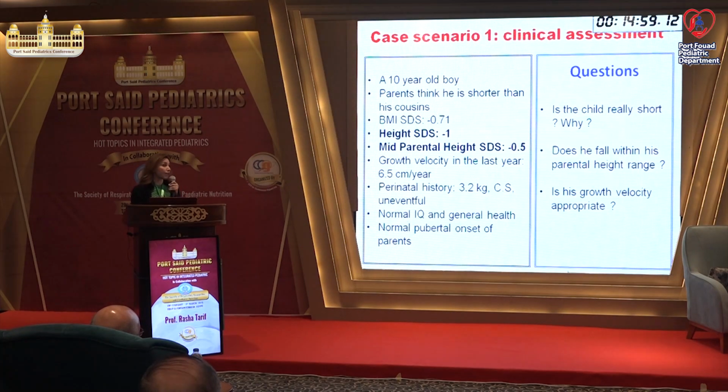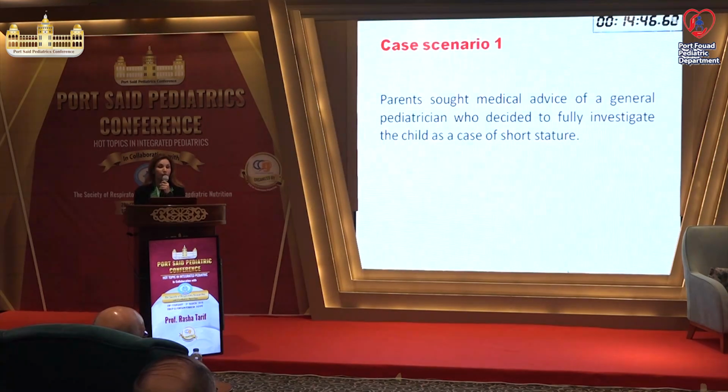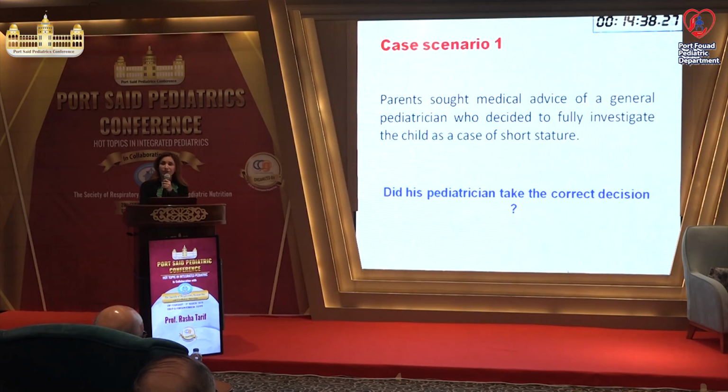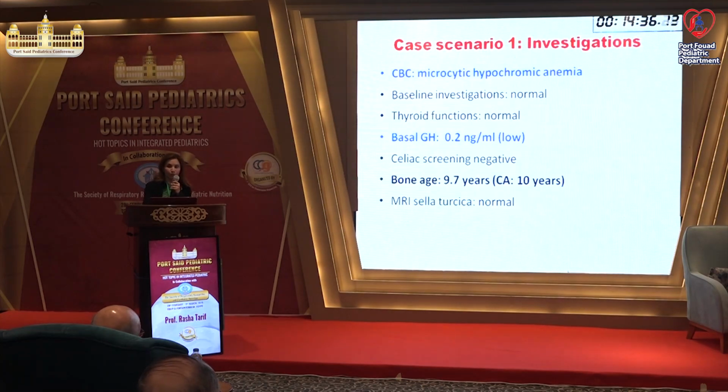Is his growth velocity appropriate? Yes. The normal is 4.5 centimeters and he is achieving 6.5. He's growing okay. Does he need to be fully investigated? Shall we do all the tests for him? No. Okay. Parents sought medical advice from a general pediatrician. He decided to fully investigate the child as a case of short stature. Do you think his pediatrician took the correct decision? Is he short? No.